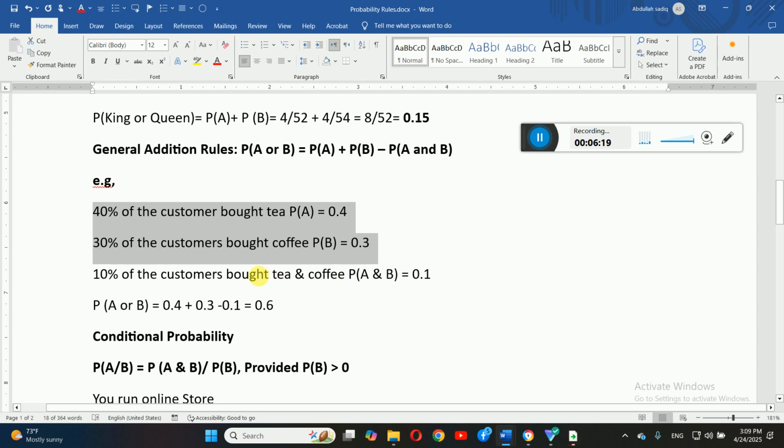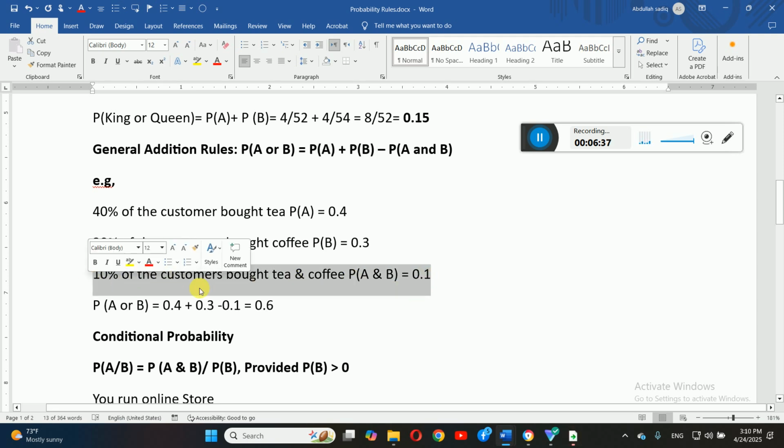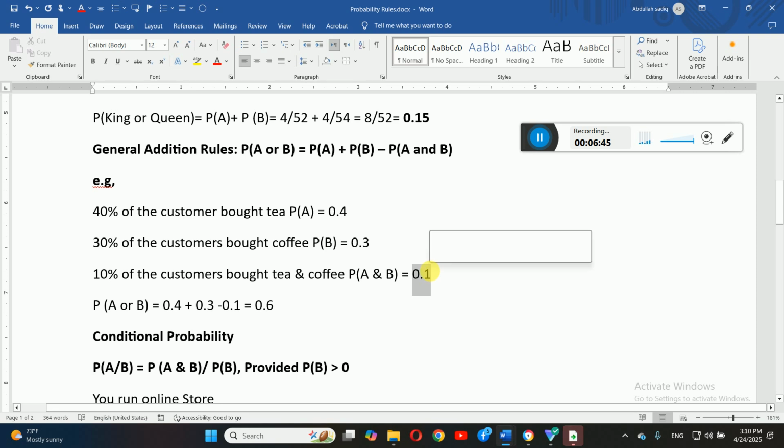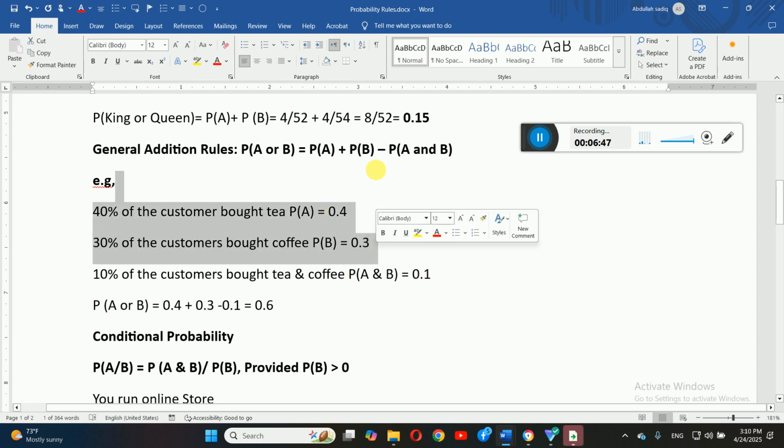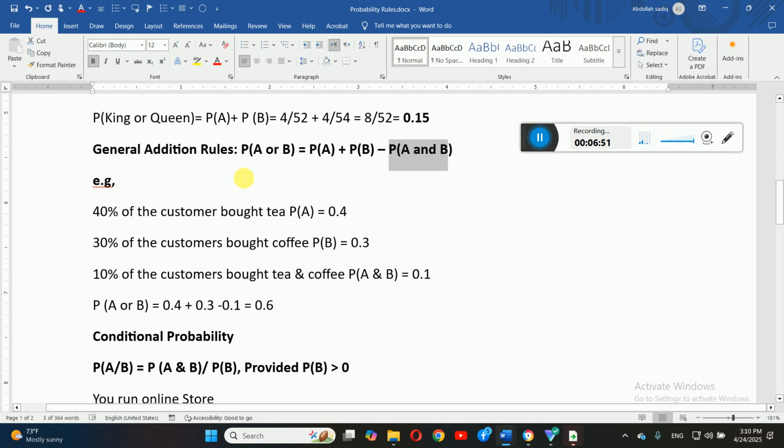So now, if you are interested to know the probability of a customer who purchases either tea or coffee, right, just to find the probability of one of them, then you should add both probabilities and then subtract the shared part. This is the shared part, the overlapping part. The overlapping probability of A and B, meaning the customers who bought tea and coffee, is 0.1. Now you add these two probabilities and subtract the shared part, and that gives you the probability of either A or B in the case where they are not mutually exclusive, dear students, okay?